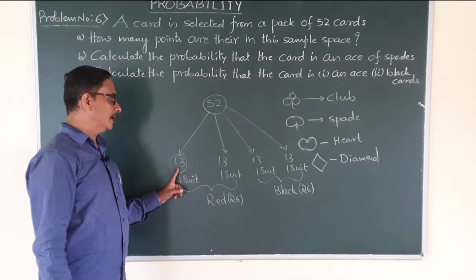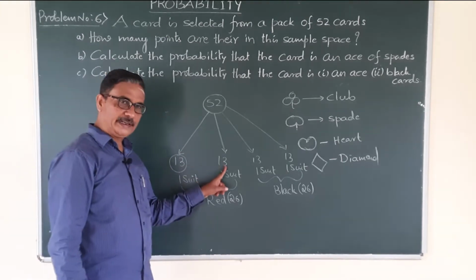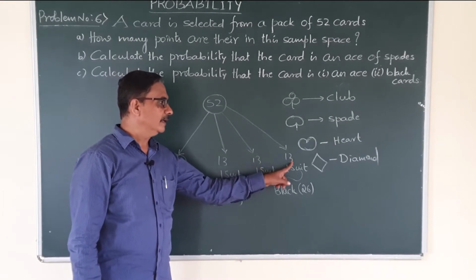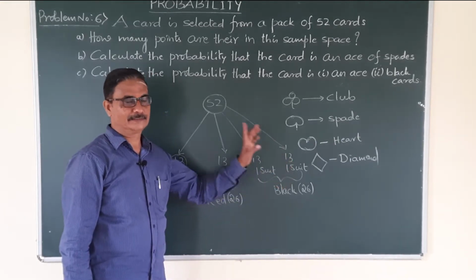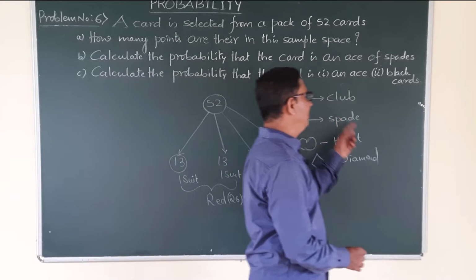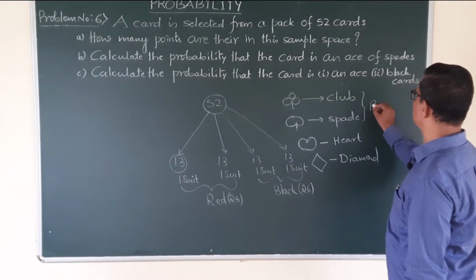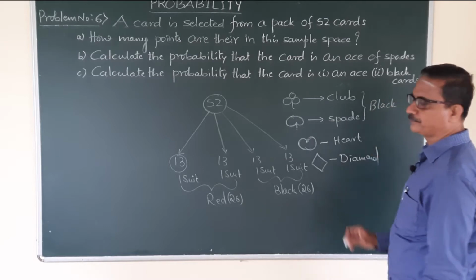Now here club 13 cards, spade 13 cards, heart shape 13 cards, then diamond shape 13 cards. The club and spade cards, these 2 shapes are black color cards.